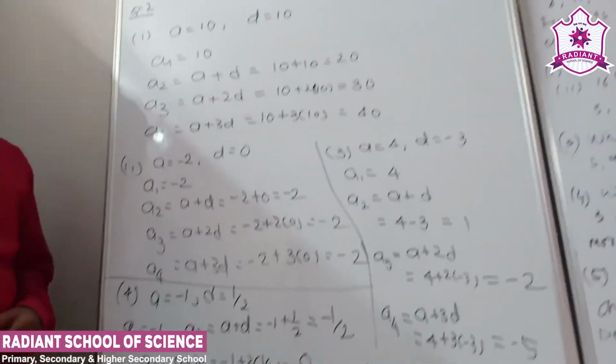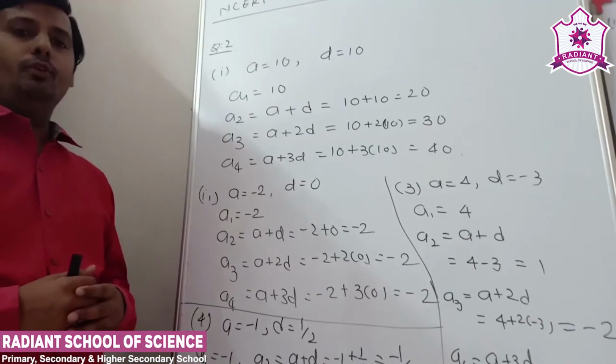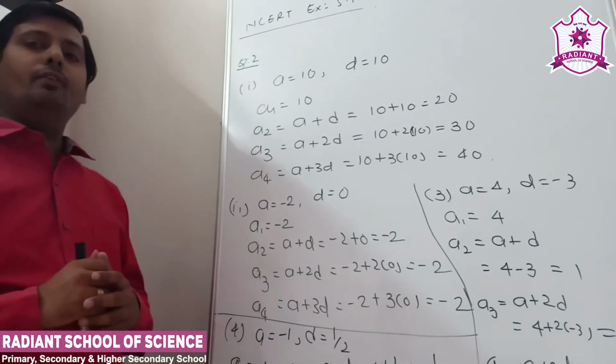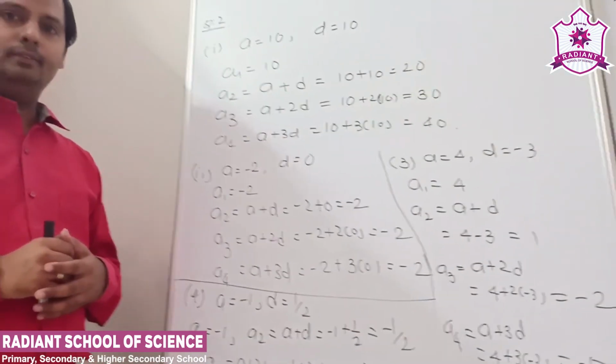Okay. Understand the questions? So question number 2, you already understand. Just find out the first four terms when a and d are given. Okay.